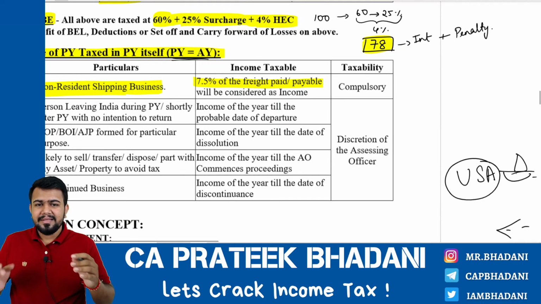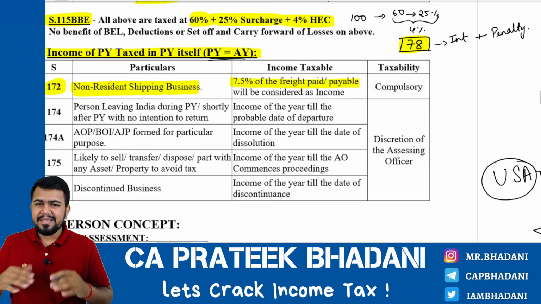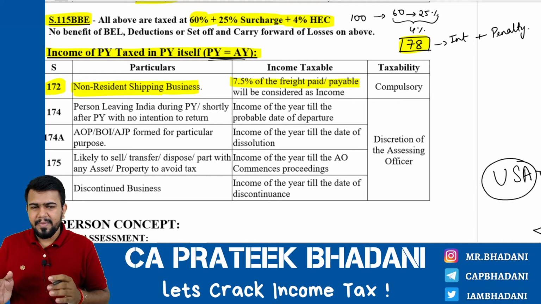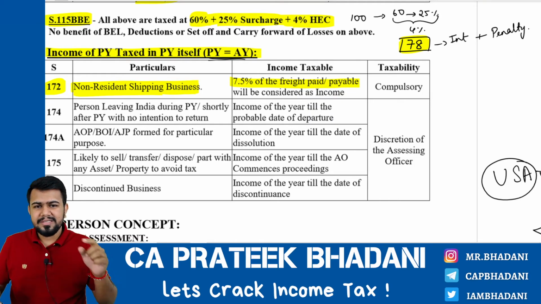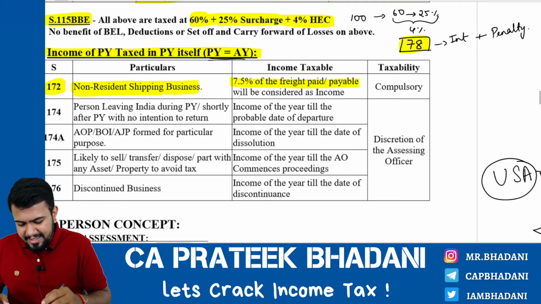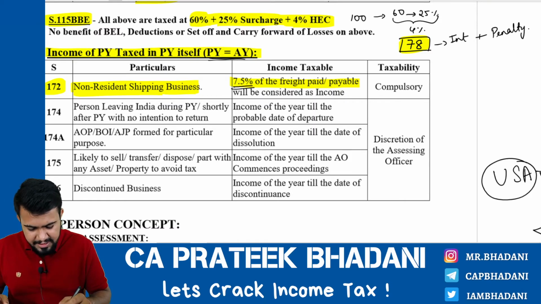But since the freight is taxed during the previous year itself, it is impossible to compute the net income because it will take some time, correct? But the Income Tax Act wants the tax then and there itself. Hence, the Income Tax Act is assuming that the income is 7.5 percentage.